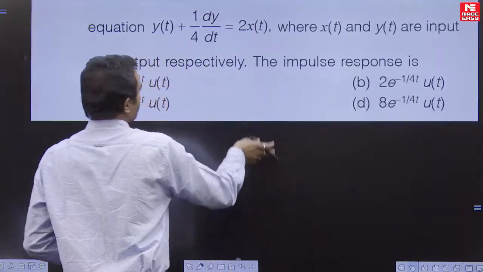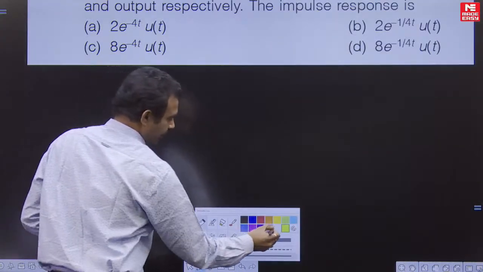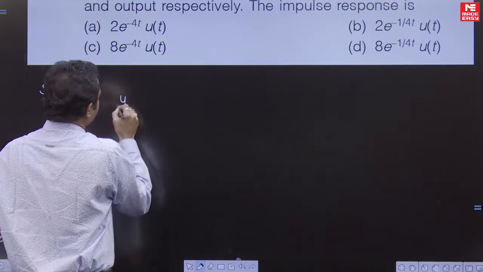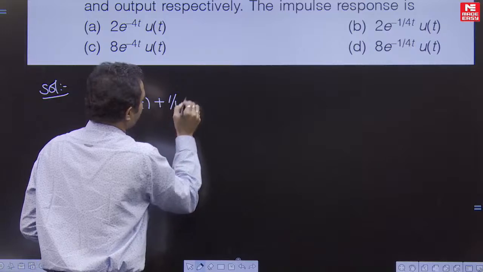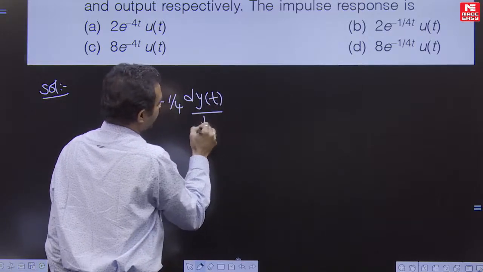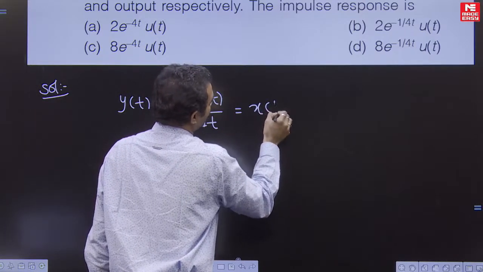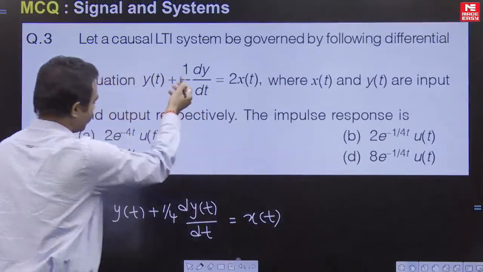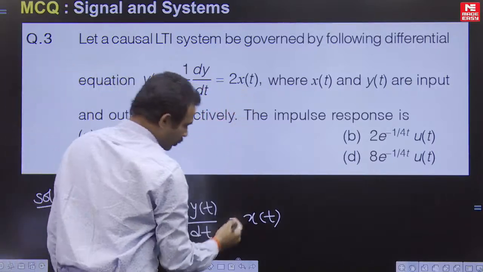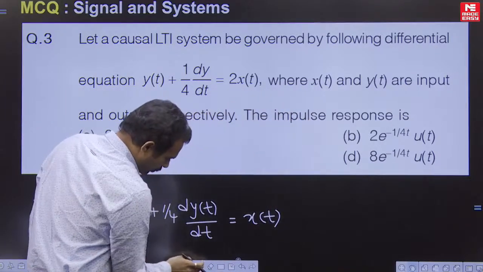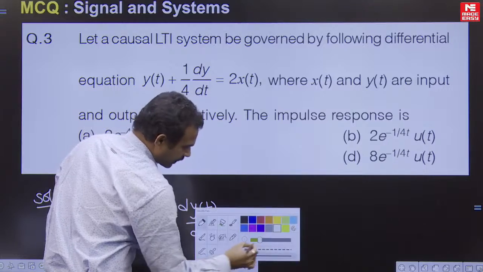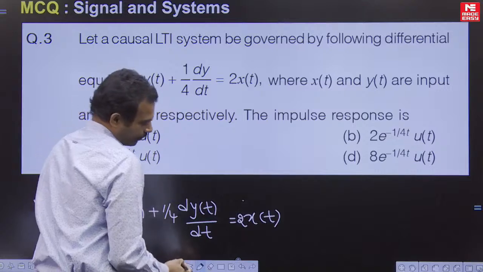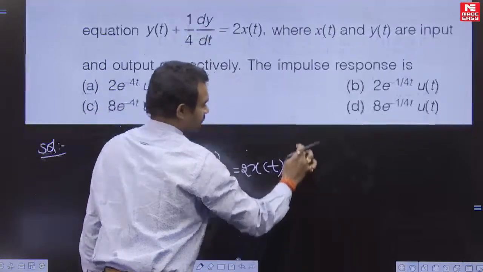So if you see the solution for this question, the given one is y of t plus 1 by 4 dy of t by dt is equal to 2 into x of t. So that is the given equation. So we write the equation equal to 2 into x of t. Now we can apply the Laplace transform.